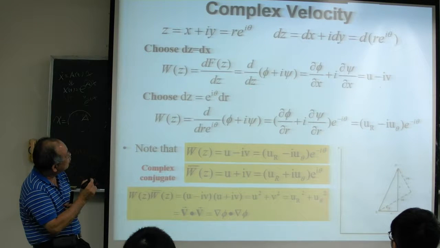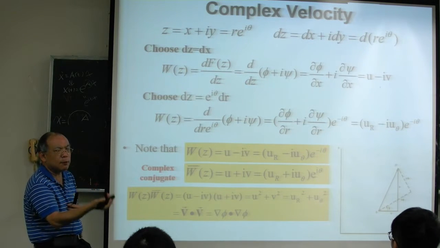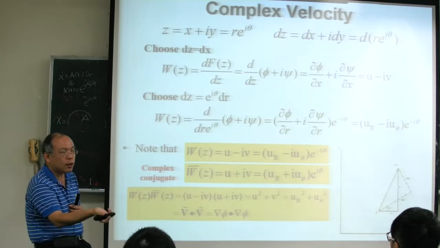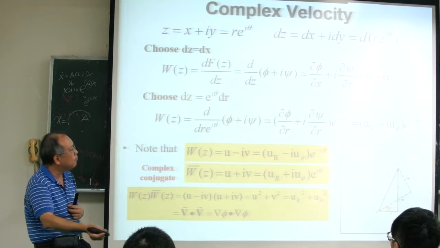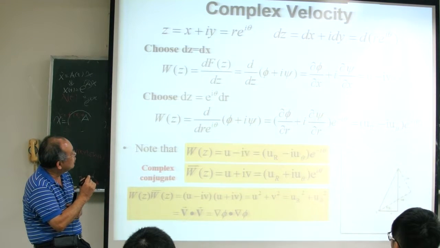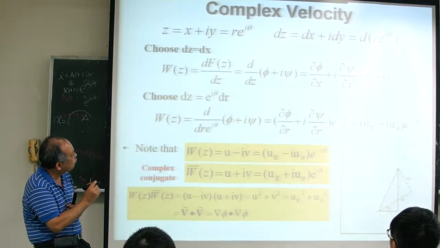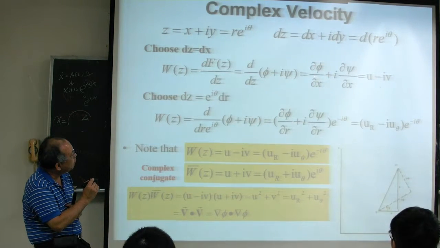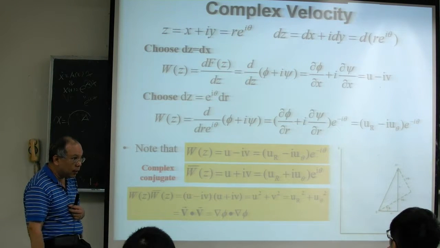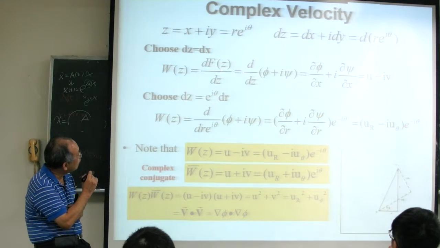Since it's independent of direction, we can calculate it from any direction. For example, we can calculate this dz from the x direction, so it becomes partial phi partial x plus i partial psi partial x. It's because this f is an analytical function.